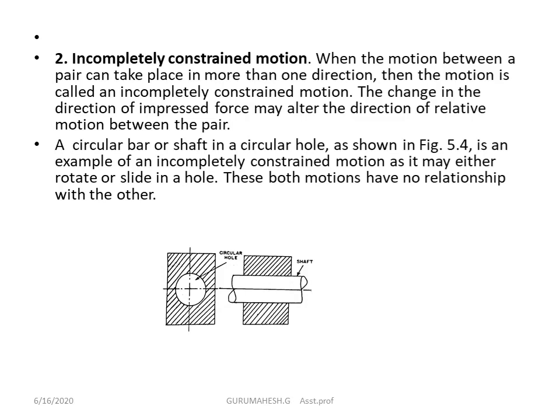That means I am not giving the correct path of movement for that pair. So it moves in more than one direction. Then we call it incompletely constrained motion. So the shaft has a chance to move forward and backward, and it has a chance to rotate also. So more than one motion it will generate. Then we call it incompletely constrained motion.